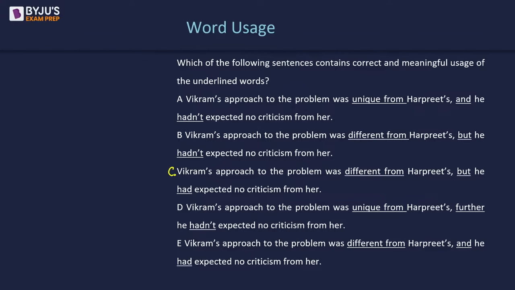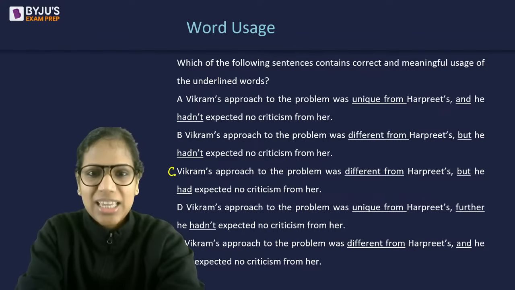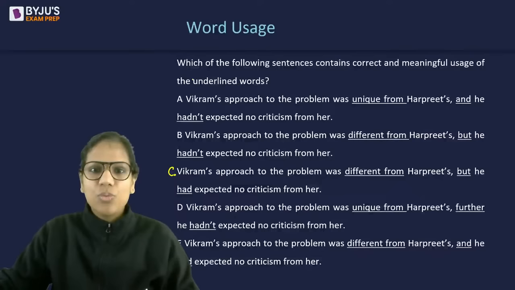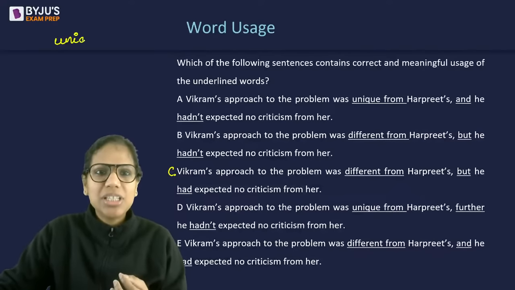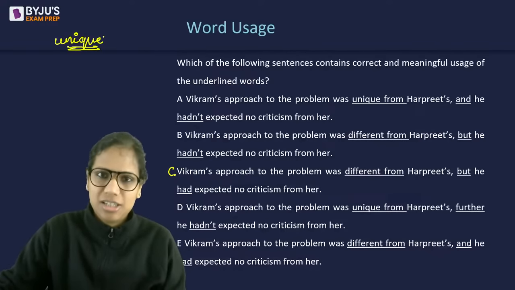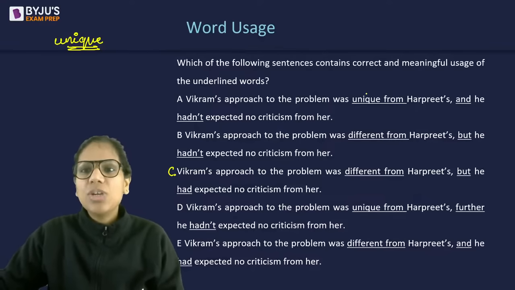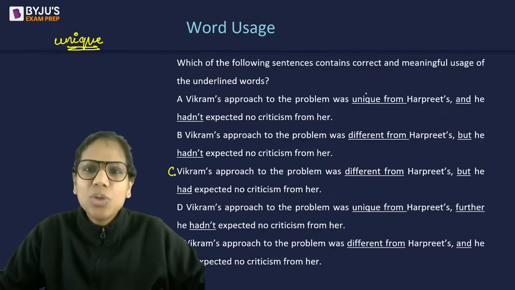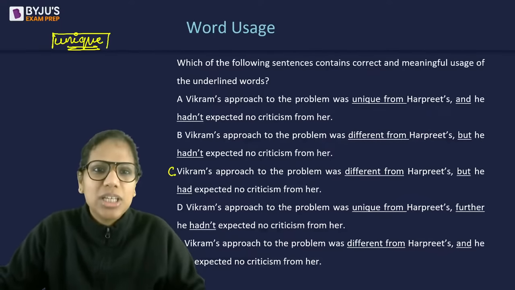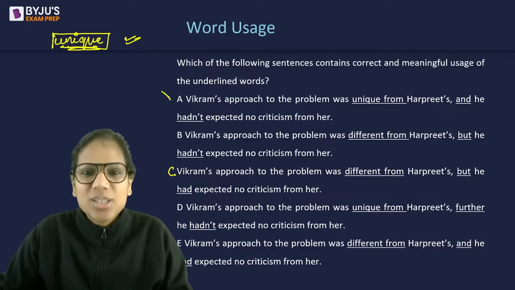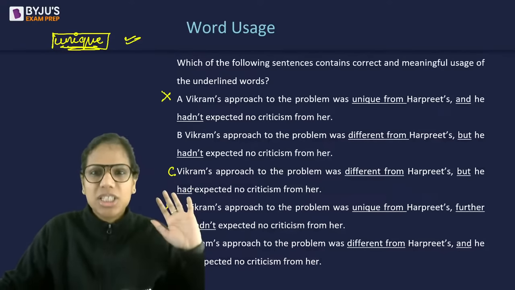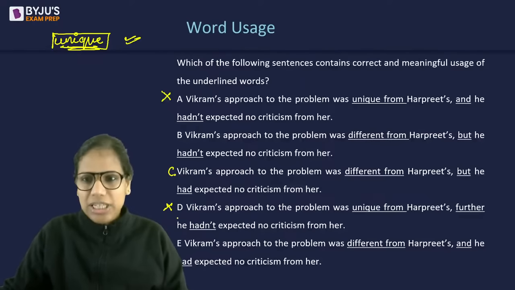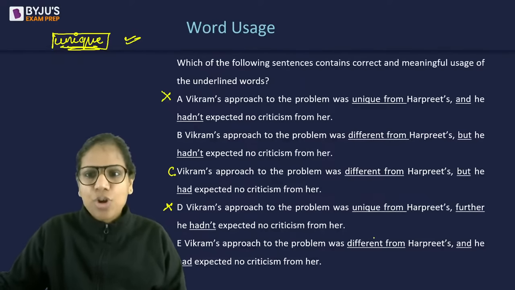See, I think A and D, all of you must have eliminated. Because of unique from: when we use the word unique, that means it is one of a kind. So we never compare one unique thing with any other thing for the reason that it is unique. So that's why this comparison itself becomes logically flawed here. A and D eliminated. Then different from fits.